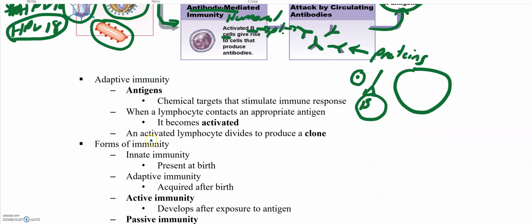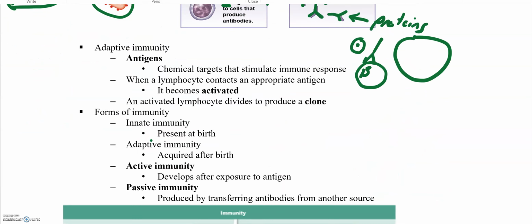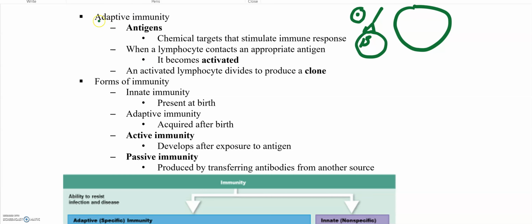Now, as we continue on in adaptive immunity, we want to talk about antigens. An antigen is a chemical target that stimulates an immune response. Notice it says chemical. So it's any chemical that can stimulate an immune response. That chemical could be all the parts that make up a virus, the chemicals that make up a bacteria, the chemicals that make up, let's say, a peanut.